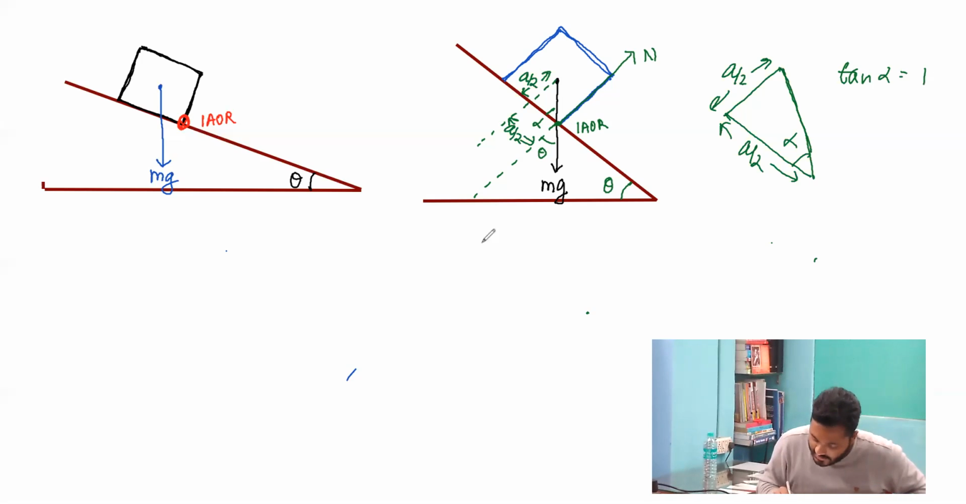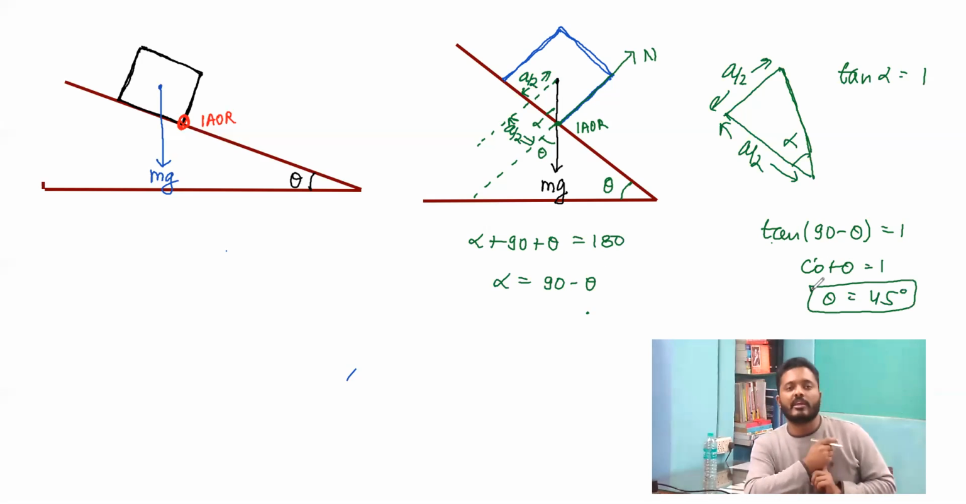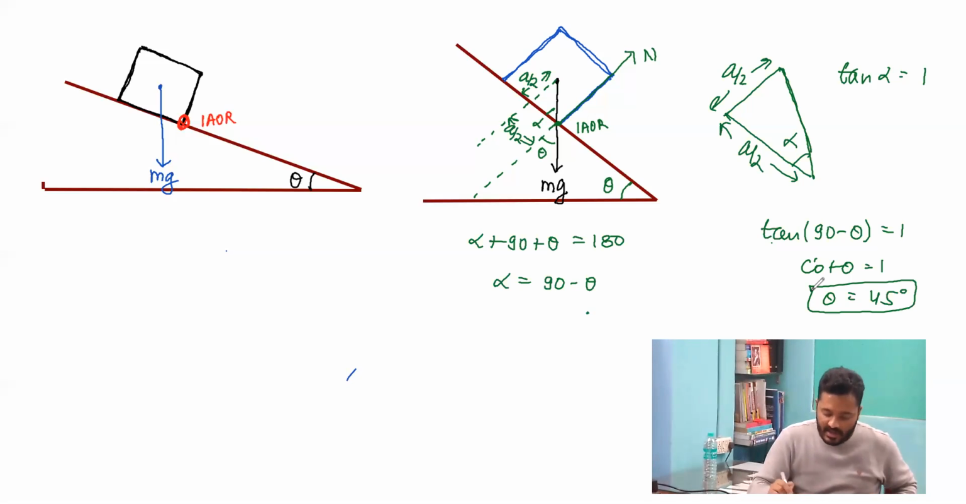And over here I can write that alpha plus 90 plus theta is equal to 180 degree. So alpha can be written as 90 minus theta. And hence I can write that tan of 90 minus theta is equal to 1, or cot theta is equal to 1, that is theta equal to 45 degree. So if a cubical block is placed on an inclined plane, then it will tip because of its own weight at 45 degree angle of inclination.